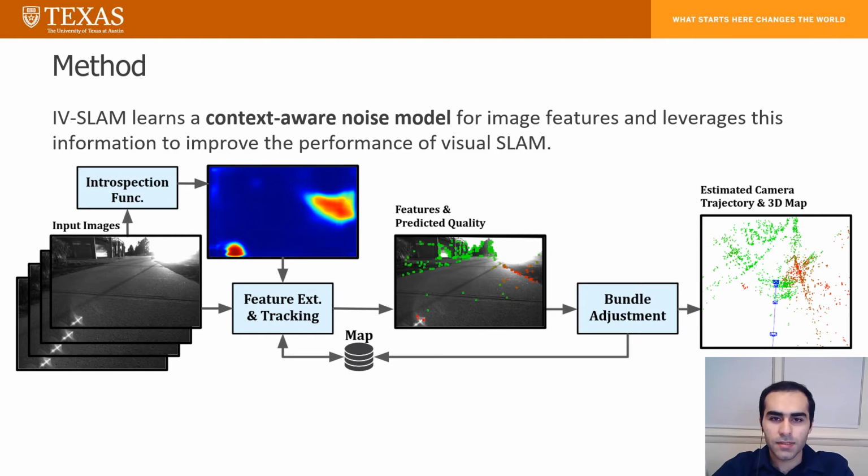IVSLAM builds a context-aware noise model that explicitly accounts for heteroscedastic noise and learns to account for bad correspondences, moving objects, non-rigid objects, and other causes of errors. During the online inference phase, images are passed through the introspection function, which predicts the reliability of image features as a function of locations on the image. The predicted reliability is then used to guide informative feature extraction by the IVSLAM front-end and to generate image feature-specific robust loss functions when solving for the pose of the camera in the backend.